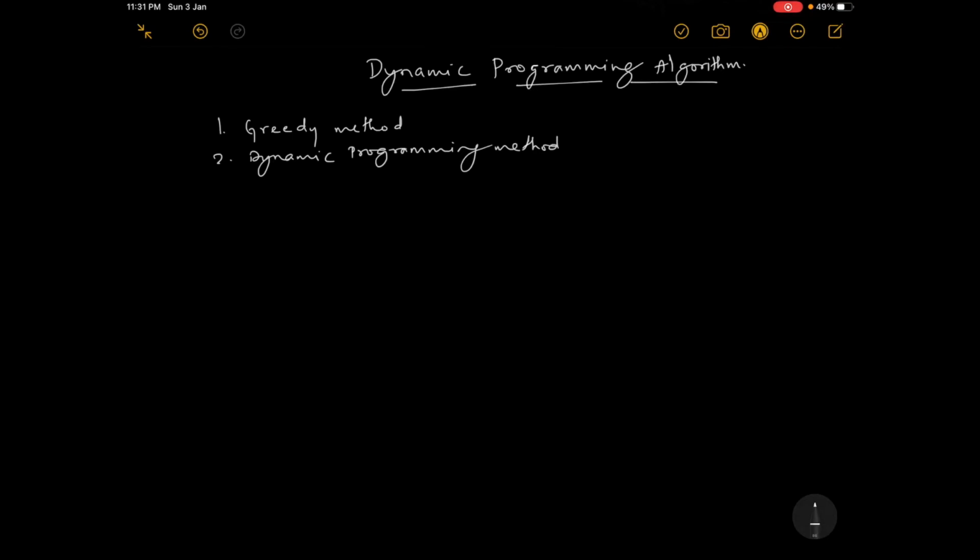So in greedy method, what we used to do is we used to have a predefined strategy. For example, for minimum cost spanning tree, always we selected a minimum cost at each stage. At each stage, the strategy was same to get a minimum cost, and hence at the end the result would obviously be the minimum cost. For example, in shortest path algorithm, you always used to take shortest path at each stage, so hence at the end the result would be the shortest path only.